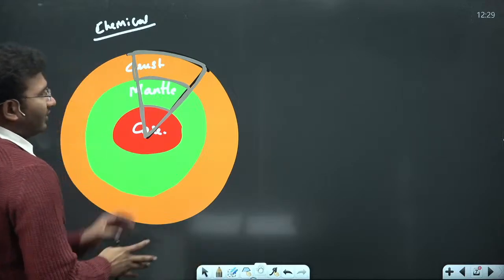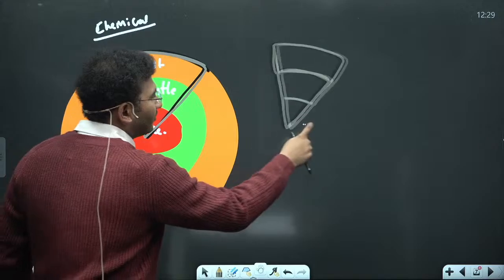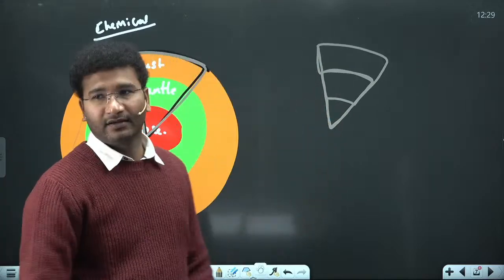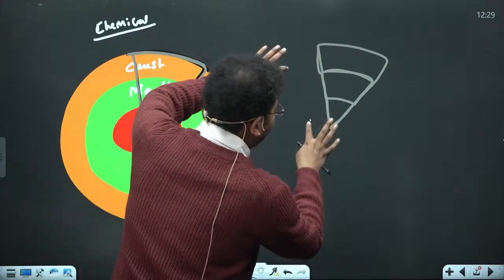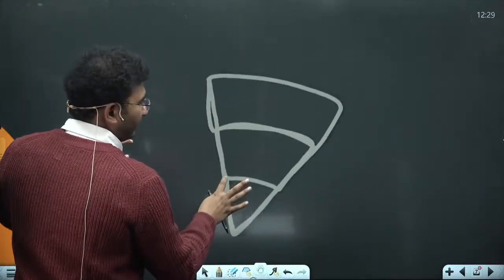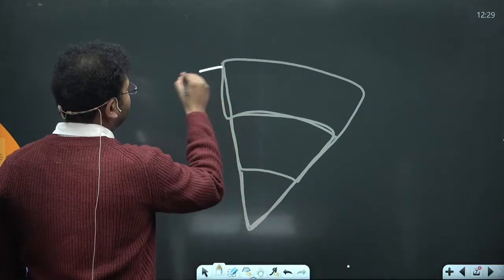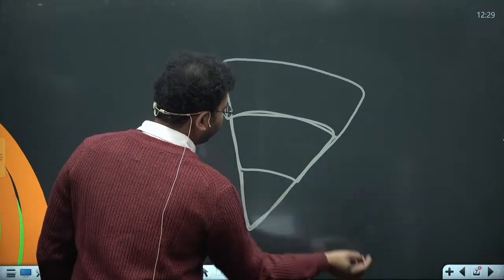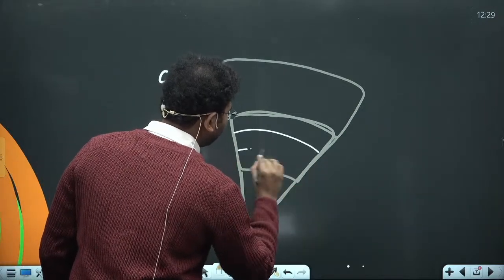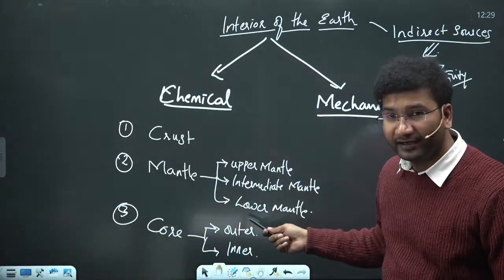Now let's see, a slice of earth I'll be taking and I'll be trying to explain to you what it is, right? So see, in the chemical composition I told you that this is your crust, and then I told you you have your mantle. Mantle can be further divided into three different types. मैंने कहा था ना that mantle is further divided into upper mantle, intermediate and lower mantle.